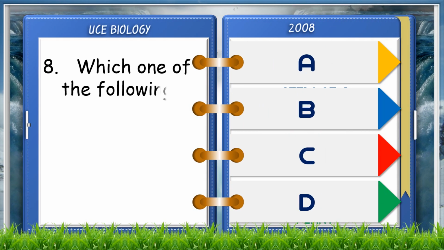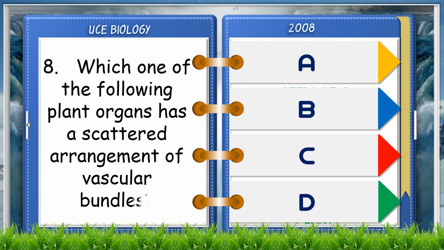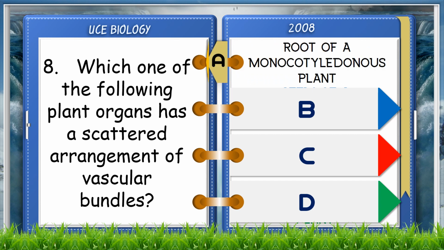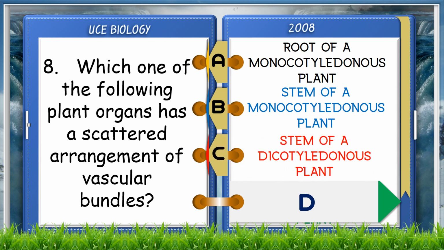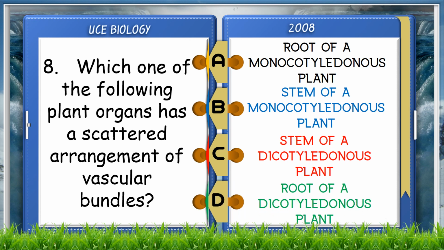Which one of the following plant organs has a scattered arrangement of vascular bundles? A. Root of a monocotyledonous plant. B. Stem of a monocotyledonous plant. C. Stem of a dicotyledonous plant. D. Root of a dicotyledonous plant. The answer is B. Stem of a monocotyledonous plant.